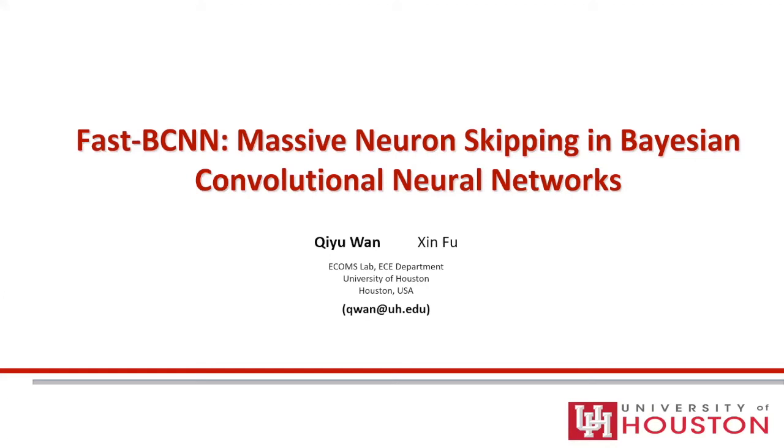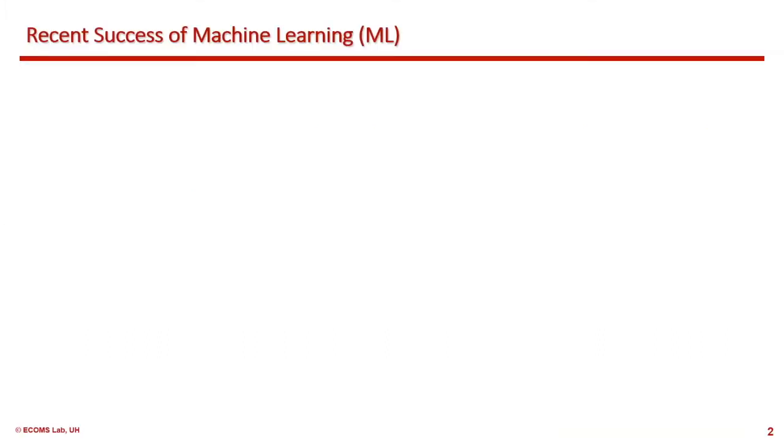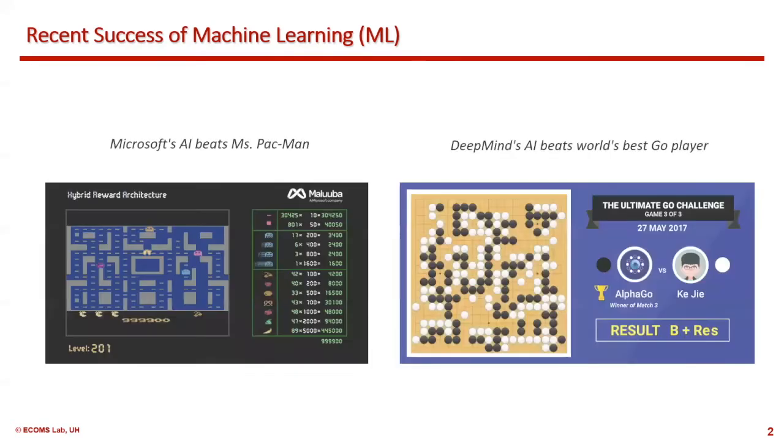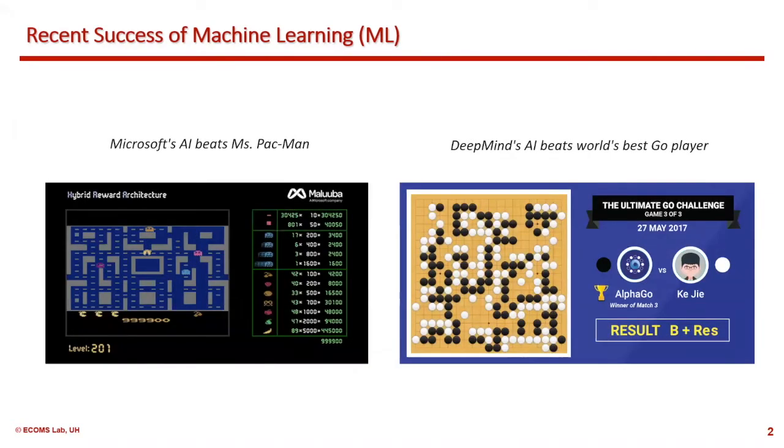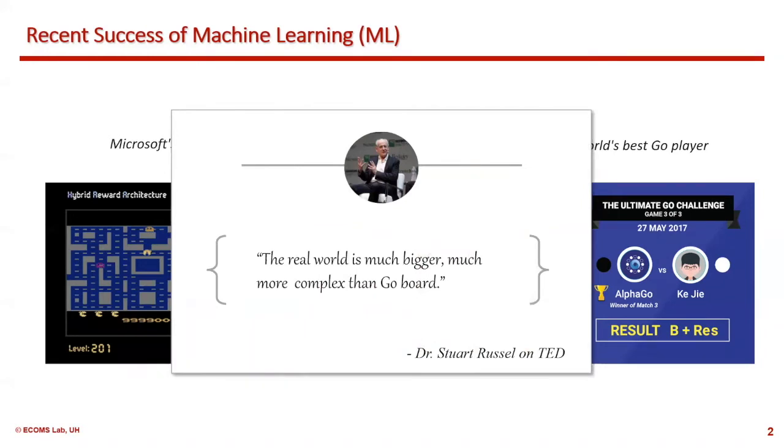Today I'm glad to share my work about Fast-BCNN, massive neural skipping in Bayesian convolutional neural networks. In recent years we have witnessed tremendous success in the field of machine learning. We see machines achieving human levels or even better in some complex games like Go and Pac-Man. However, as Dr. Stuart Russell said, the real world is much bigger and much more complex than a Go board.